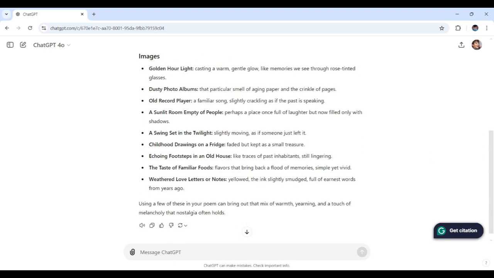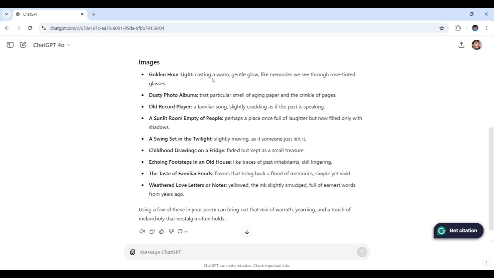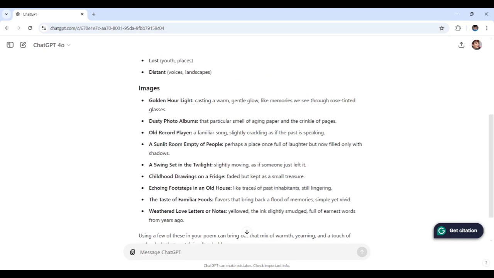There's also image details like golden hour light, a swing set in the twilight, slightly moving as if someone just left it, and echoing footsteps in an old house, like traces of past inhabitants still lingering. These details are perfect for building a sense of nostalgia.